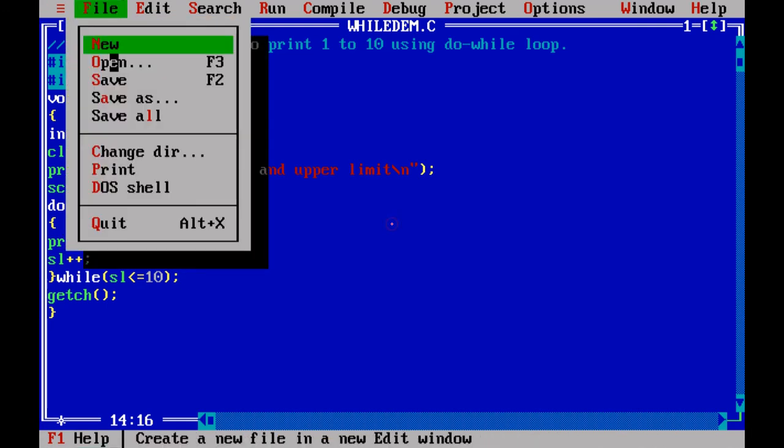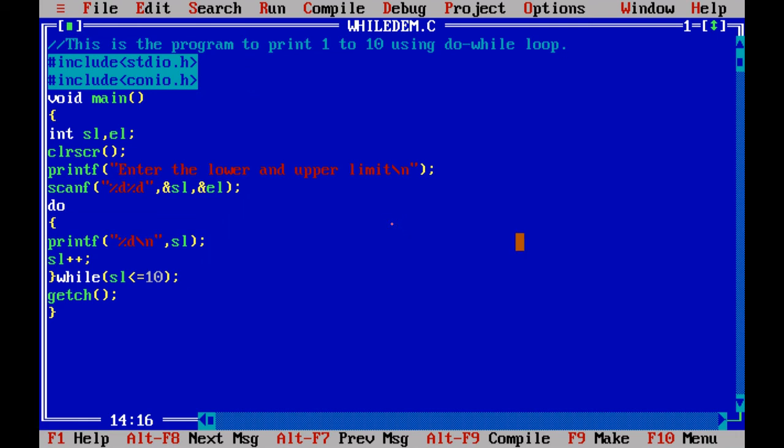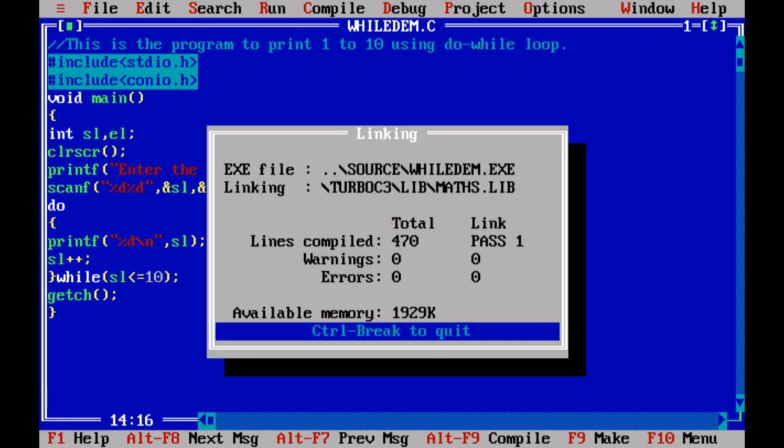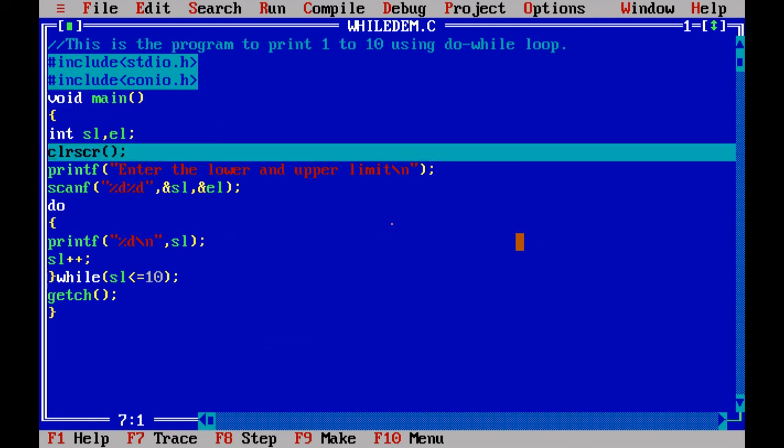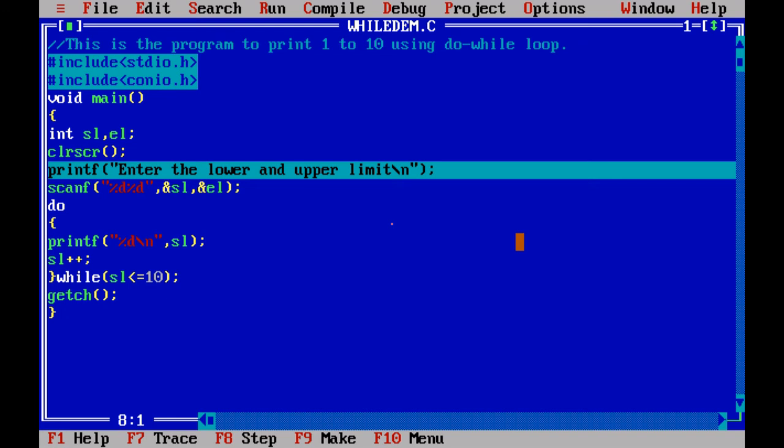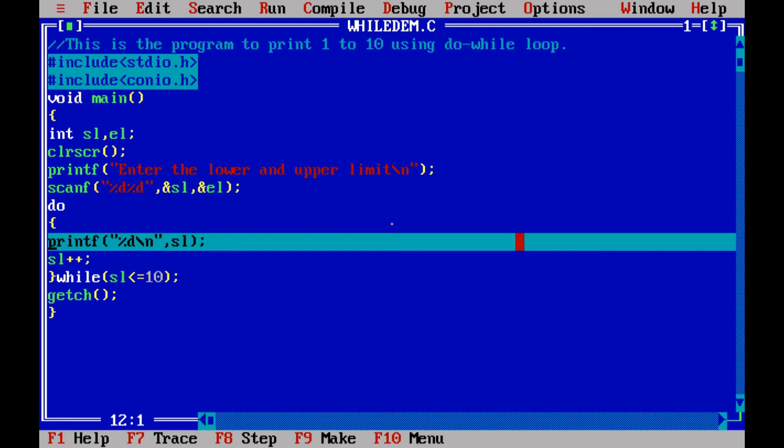Let's check that by means of step-by-step execution. You just see here, it started from the main function and then clears the content of the output screen, and then prompts the user to enter the lower and upper limit, and gets the numbers as input from the user.